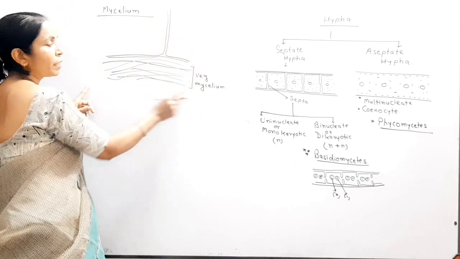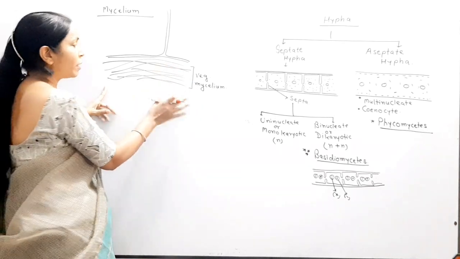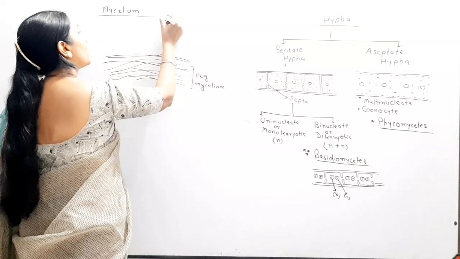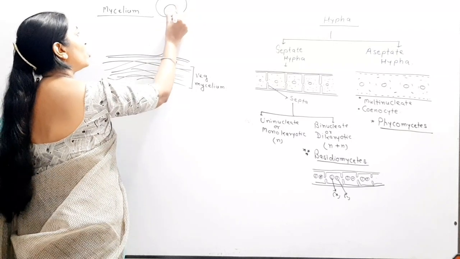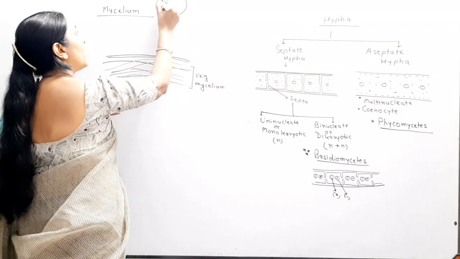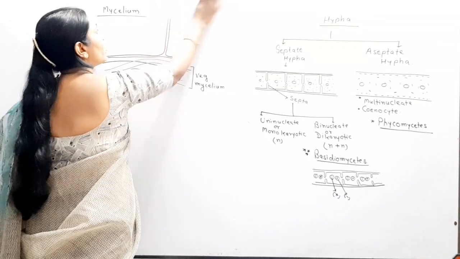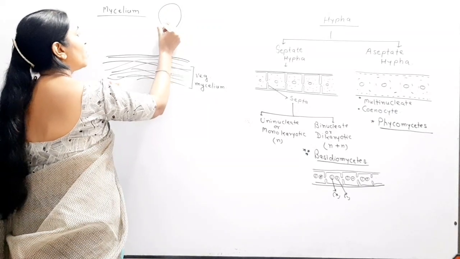Is it clear? So now look here at the vegetative mycelium. Once the condition becomes unfavorable, the hypha starts to move in the upward direction, and suppose it develops the sporangium. Inside the sporangium one columella is present, and a large number of spores are present here. The sporangium is developed at the tip of the hypha.